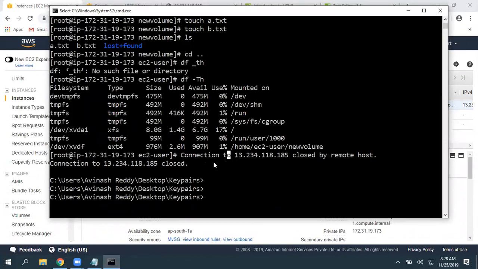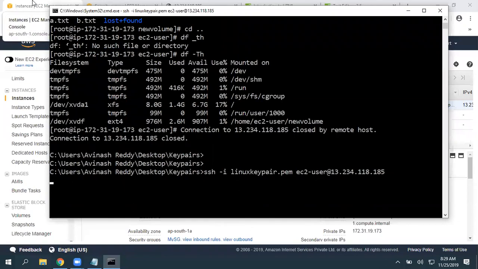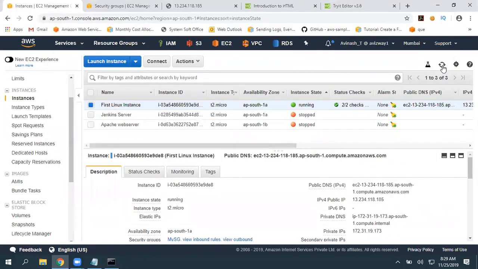So wait for a minute, then give this up command and try to enter. Click on enter, it will try to mount. And when we reboot, does this public IP address change? When we stop and start our EC2 instance, yes, it is going to change. But when we reboot, is it going to?